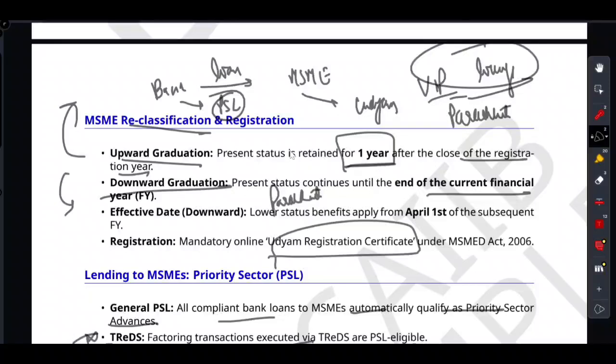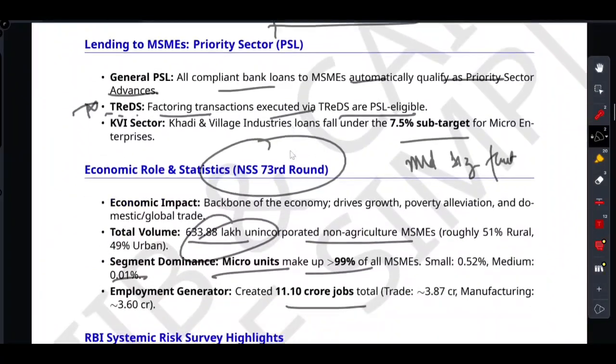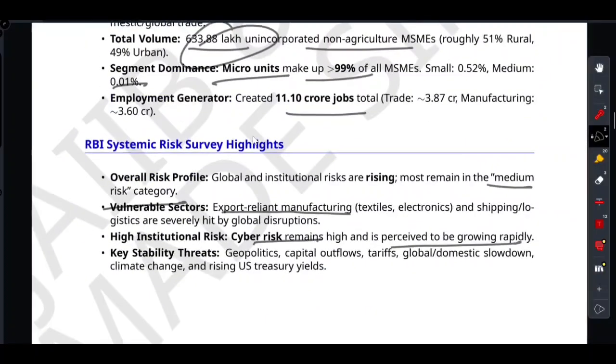And I told you about the RBI risk radar. Export manufacturing and shipping are highly vulnerable. Two words, please remember this: export manufacturing, and the second thing is shipping. These are highly vulnerable sectors. And cyber risk is the top growing institutional threat. So keep the VIP launch and parachute in your mind. Trust the preparation you have put in, and you are going to absolutely crush the paper.